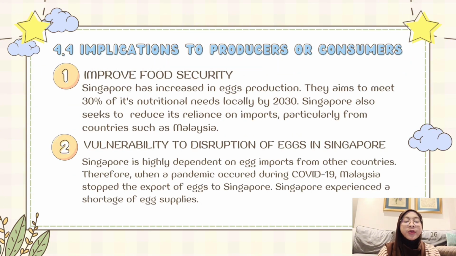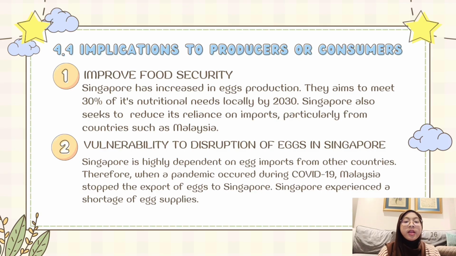4.4 Implication to producer or consumer. Improve food security. Singapore has increased its egg production. They aim to meet 30% of its nutritional needs locally by 2030. Singapore also seeks to reduce its reliance on imports, particularly from countries such as Malaysia.